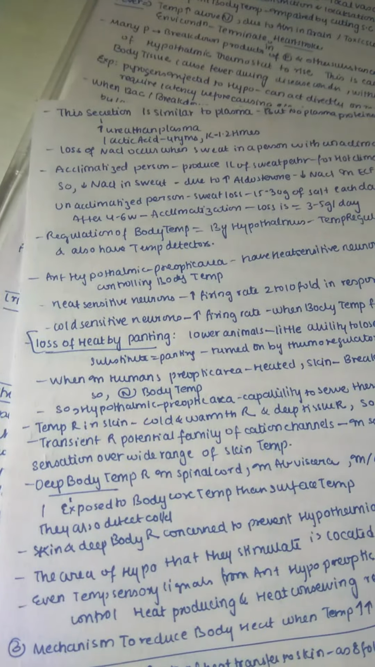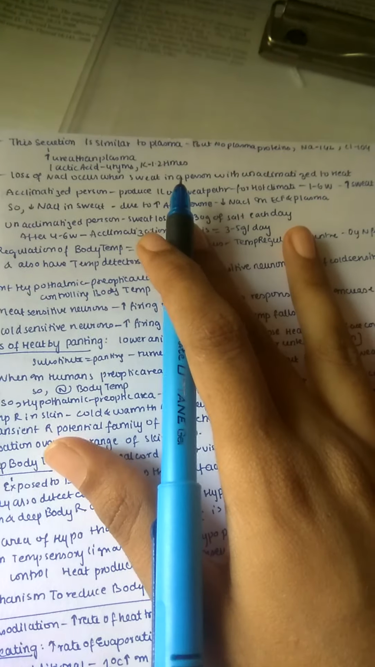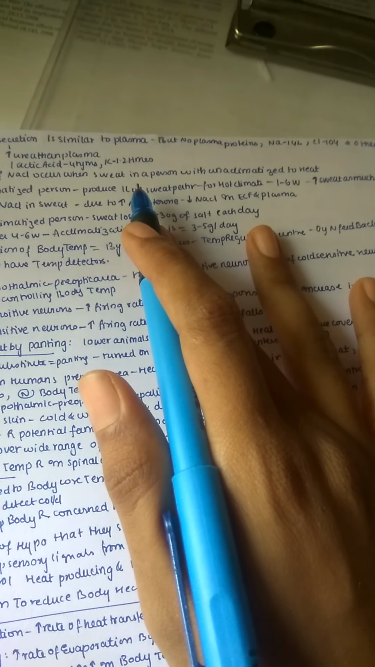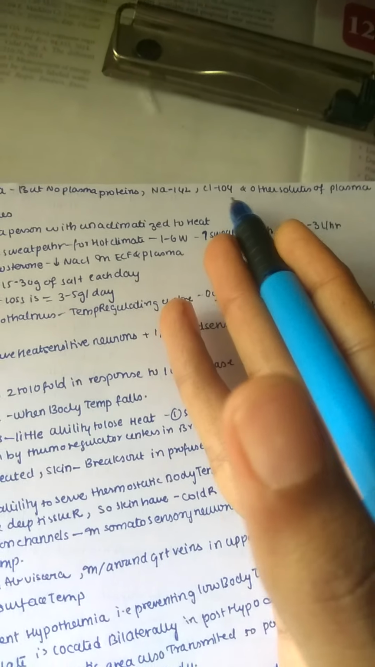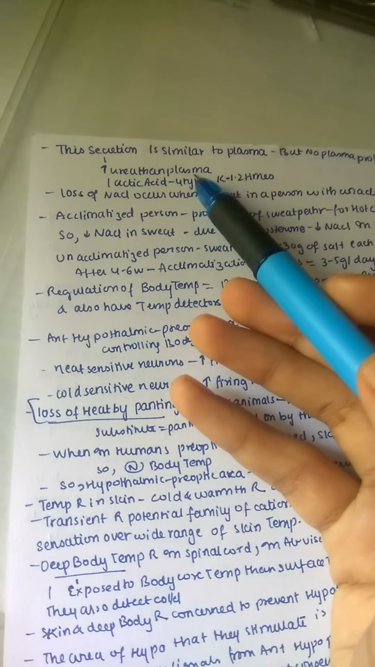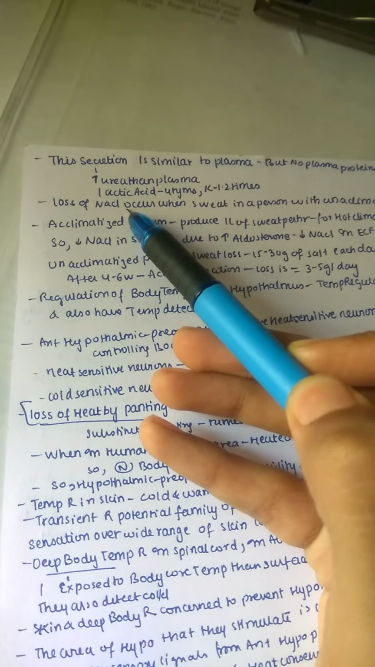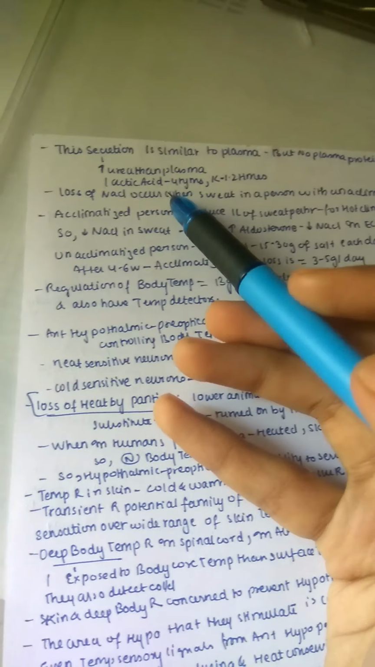This secretion is mainly similar to plasma, but it has no plasma proteins. Here the sodium value is about 142 and chloride is 104, and other solutes of plasma are also present. Remember that this secretion is much higher in urea compared with plasma, it has lactic acid 4 times greater than plasma, and potassium is 1.2 times greater than plasma.